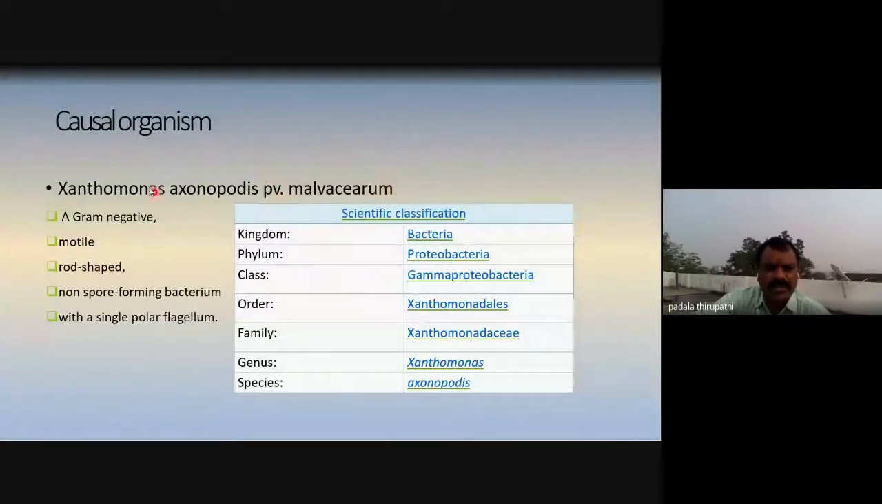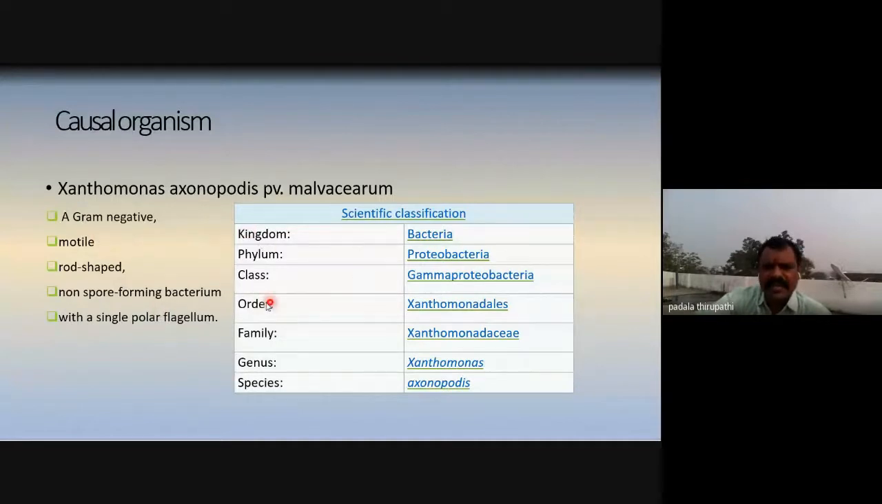This bacterium is gram negative, and this gram negative bacterium is motile. You know why? Because it has flagella. The bacterium is rod shaped, non-spore forming, with a single polar flagellum. A single polar flagellum is present on this Xanthomonas bacterium.